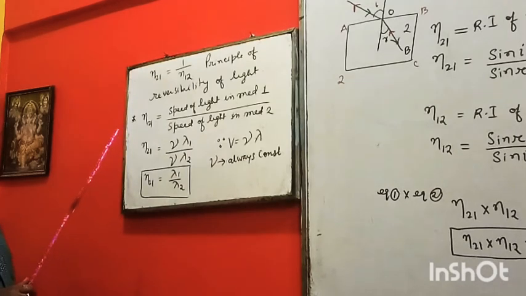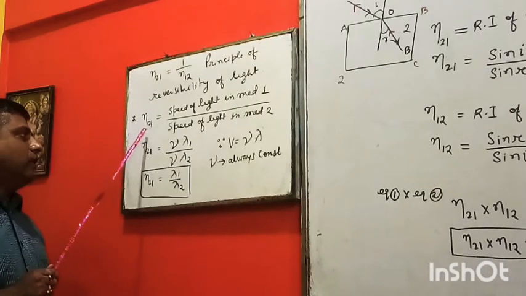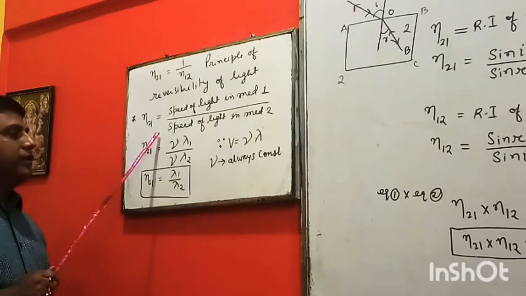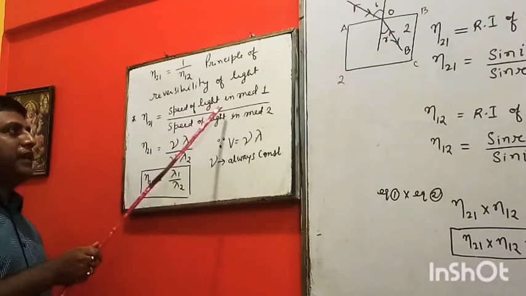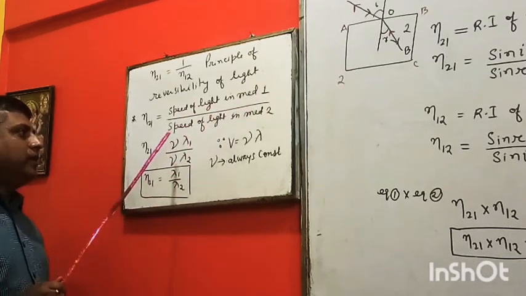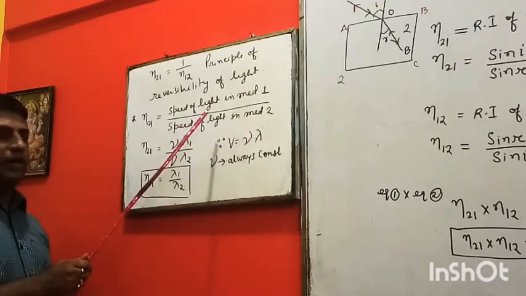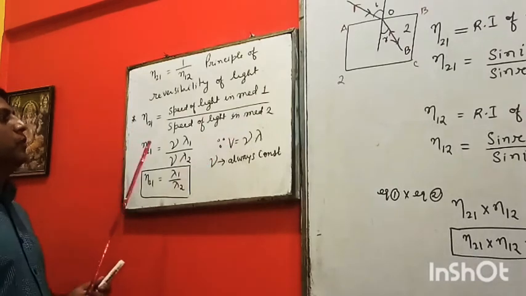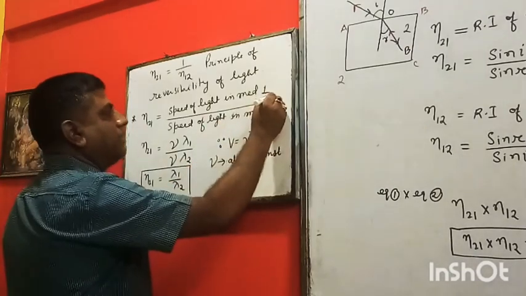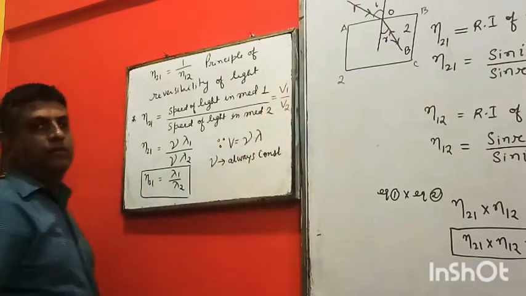Now one more concept regarding refractive index. That is again refractive index of medium 2 with respect to 1. You can write the formula, that is ratio of the speed of light in medium 1 and speed of light in medium 2. There is one more formula, speed of light in medium 1 and speed of light in medium 2. You can write is what? That is V1 by V2.